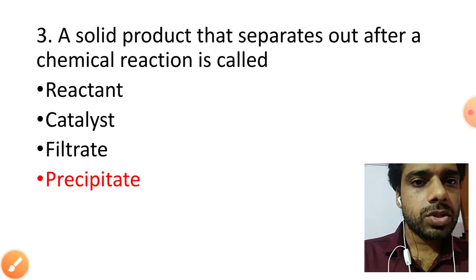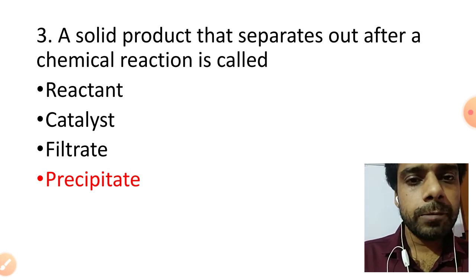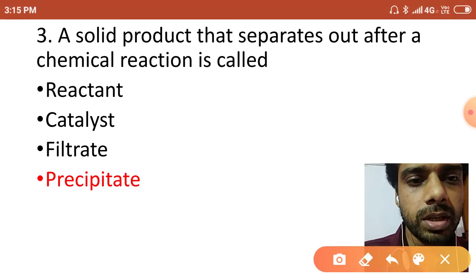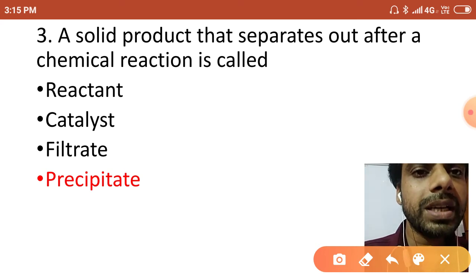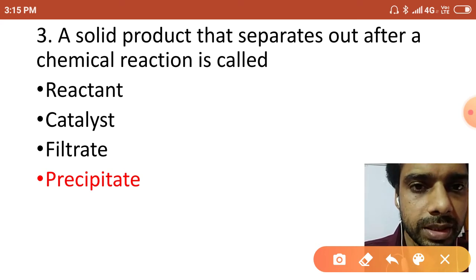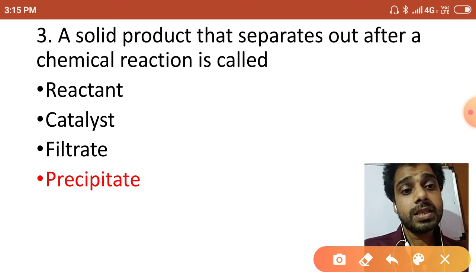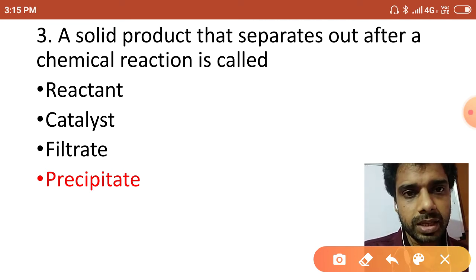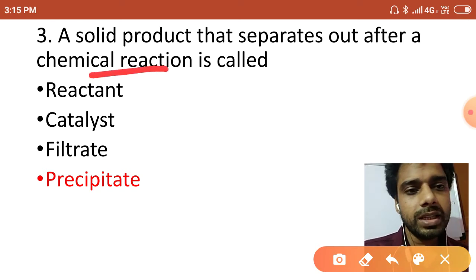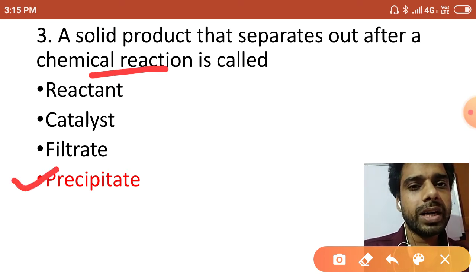Third question: a solid product that separates out after a chemical reaction is called a precipitate. How is it possible? Someone will give the answer in a hurry: that one is filtrate. But filtration is a physical change. Here they are asking about a chemical reaction. So in a hurry, never attempt a question. You can say that precipitate would be your correct answer.